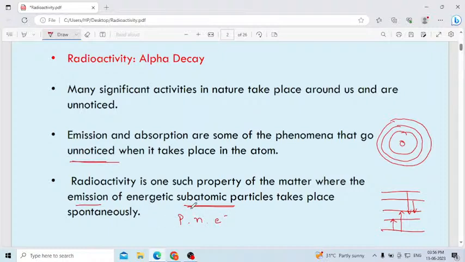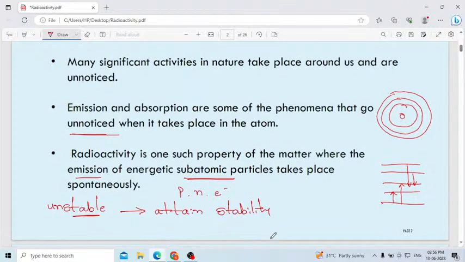Then you can ask the next question, why does this emission occur? What is the use? Why does it have to occur? Because some atoms are unstable. Not all atoms are stable. Some atoms may be unstable. To attain stability, some atoms radiate subatomic particles, protons, neutrons and also electrons. This process we call radioactivity.